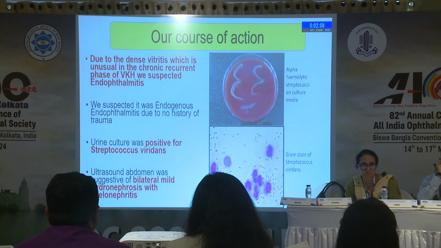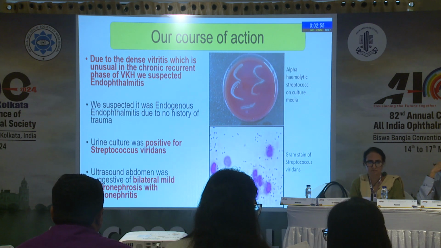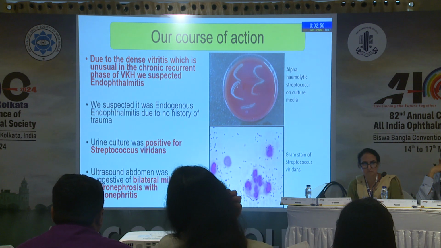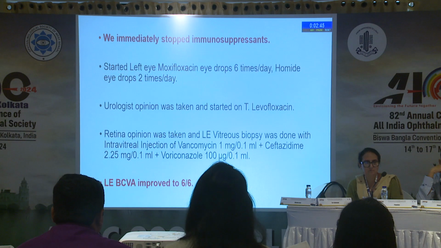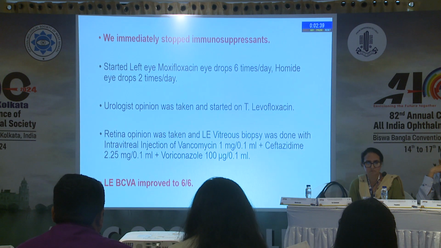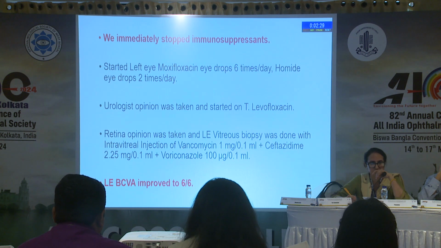So we suspected endogenous endophthalmitis because of the sudden dense vitritis. We did a urine culture which was positive for Streptococcus viridans, and ultrasound abdomen was suggestive of pyelonephritis. So we immediately stopped immunosuppressants. We started topical antibiotics. With the help of a urologist, we started oral antibiotics. Then we did a core vitrectomy and injected intravitreal vancomycin, ceftazidime and voriconazole. Following treatment, her vision improved to 6/6.